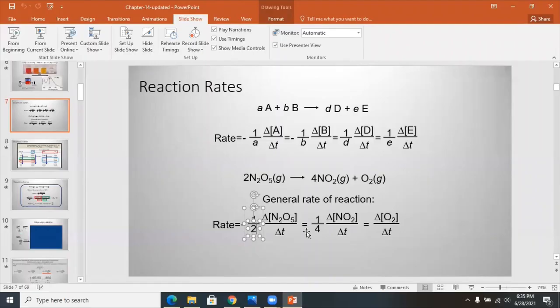So if you want to relate these two, you want to get rid of whatever factor is next to it. If you want to relate the NO2, then you need to get rid of 1/4. How do you get rid of 1/4? Multiply the whole equation times 4. If you want to relate the N2O5 alone, you want to get rid of the 1/2. How do you get rid of 1/2? Multiply the whole equation times 2. Of course, for oxygen there is no multiplication because oxygen already has 1. So this is how we relate the different reactants to different products in terms of disappearance and appearance.